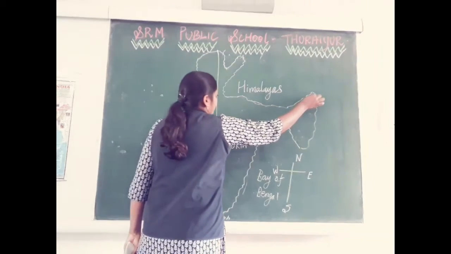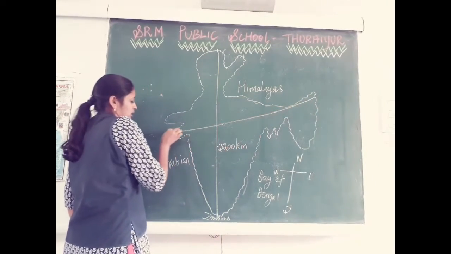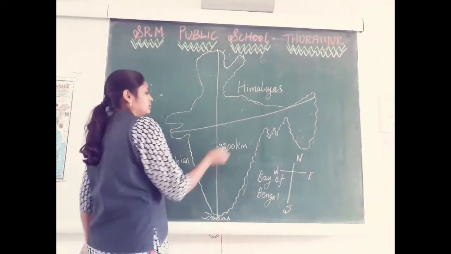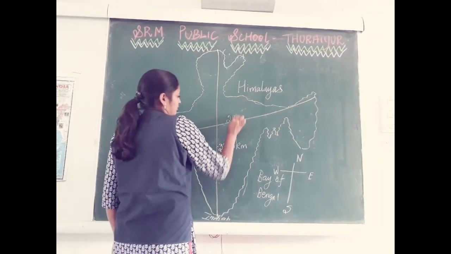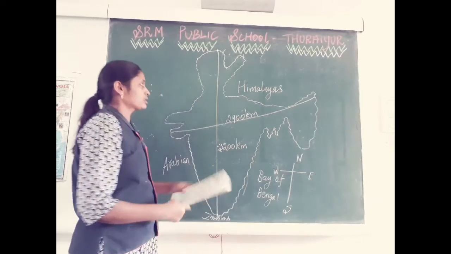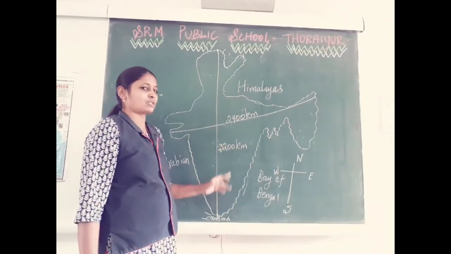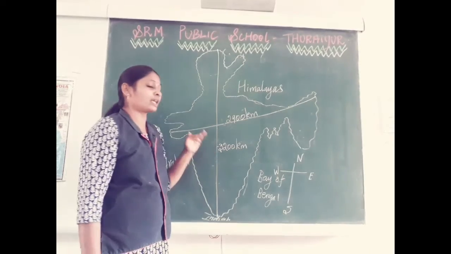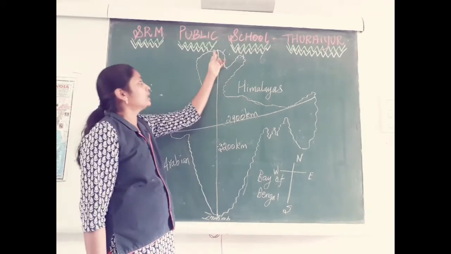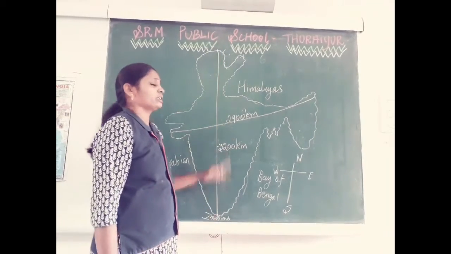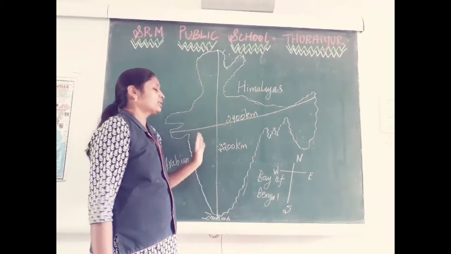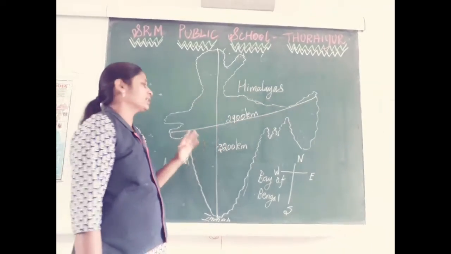From Arunachal Pradesh to Gujarat, what is the distance? It is 2,900 kilometers. So you should remember this distance. With the help of this distance, you can understand how big our India is, right? So what is the distance from north to south? It is 3,200 kilometers, and east to west it is 2,900 kilometers.